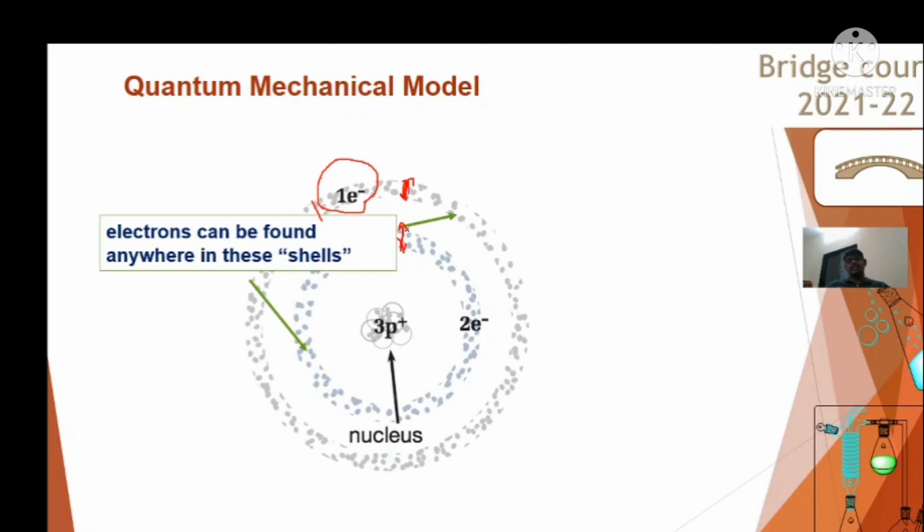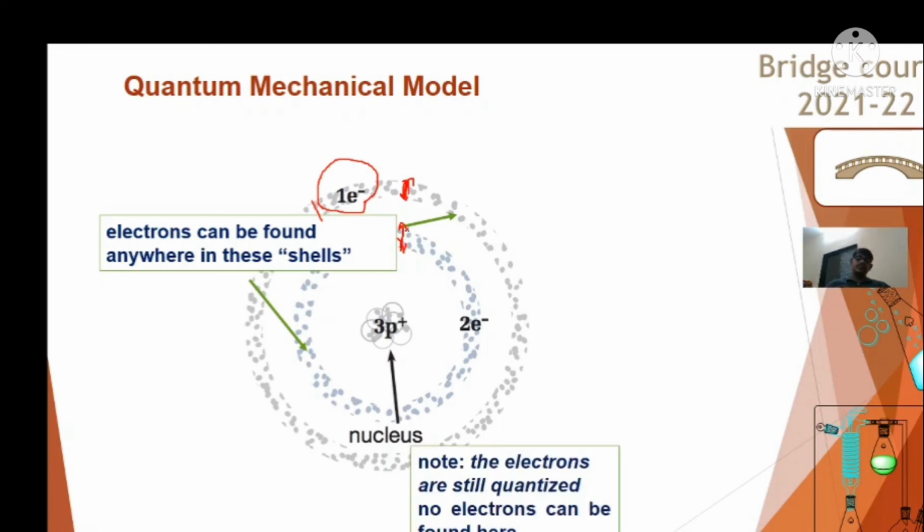These are nothing but the shells or orbitals, and note that the electrons are still quantized. They can be found only in these particular gaps, and they can't be found over here in this orbital. So whatever Niels Bohr said, that the shells are quantized, still holds, but they are not a single circular path; rather, this is the band or cloud of the path or energy where the electron can be found anywhere. If we provide energy, then this electron can jump to a higher energy level.